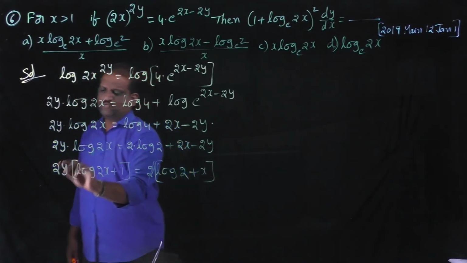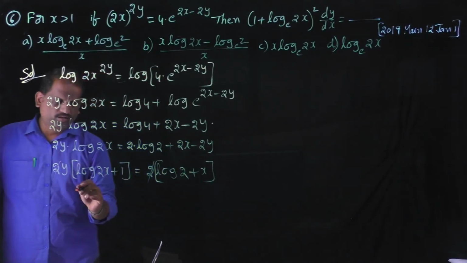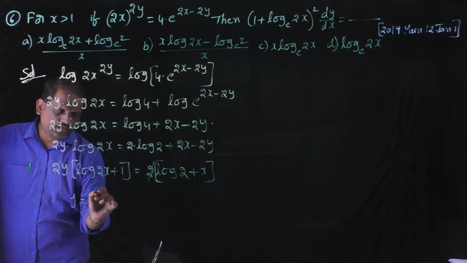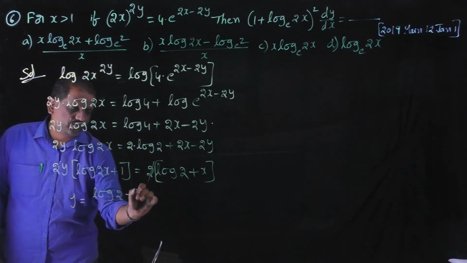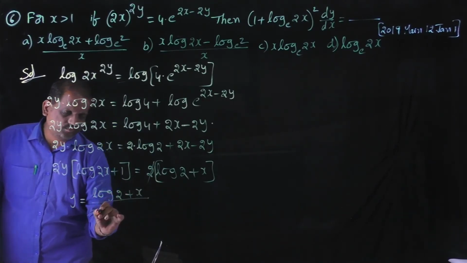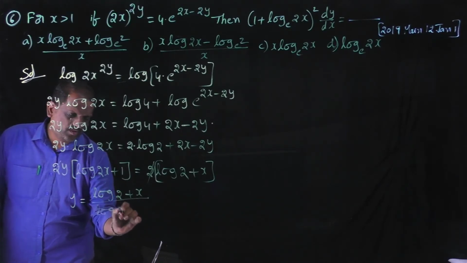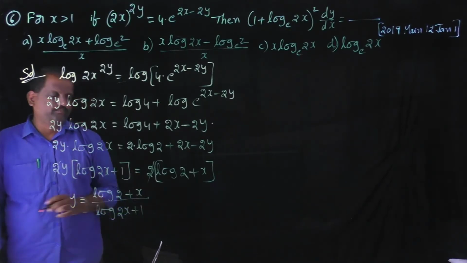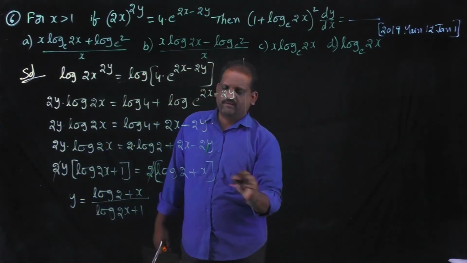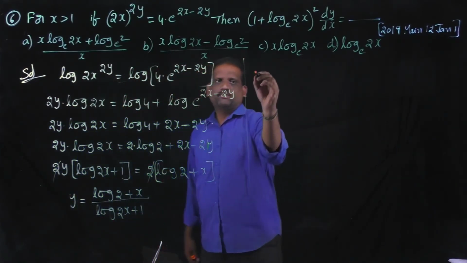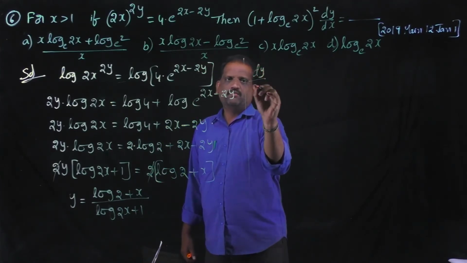Here 2 cancel, then we get y is equal to log 2 plus x by log 2x plus 1.